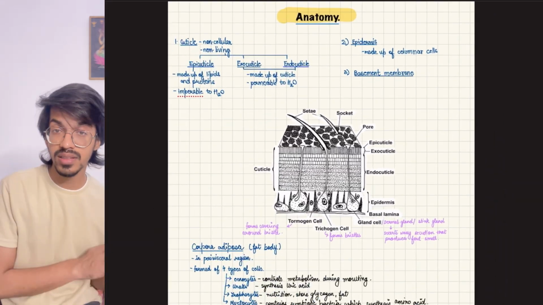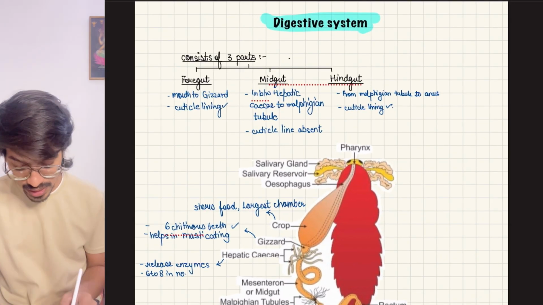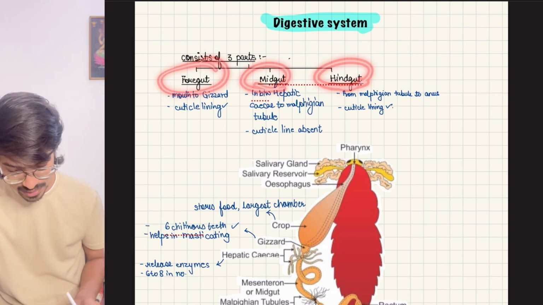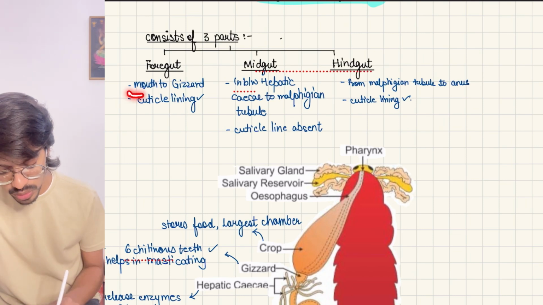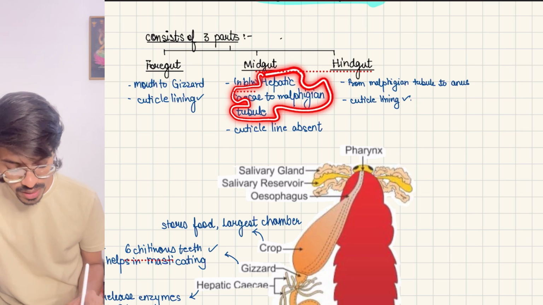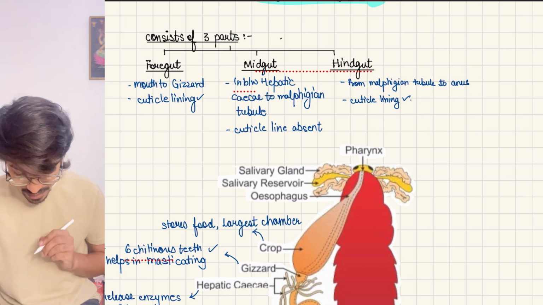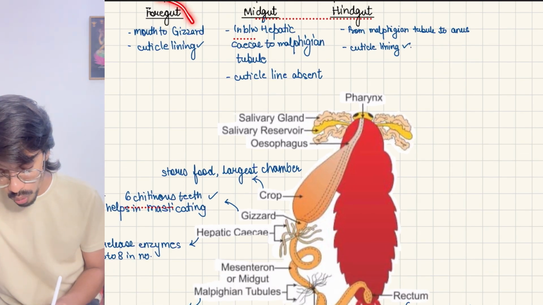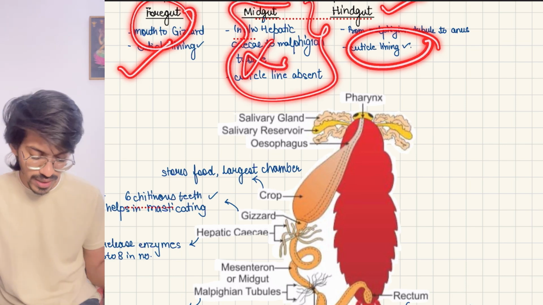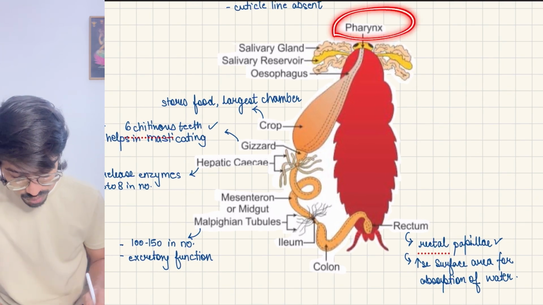Next comes anatomy. In anatomy, the first thing is the digestive system. The digestive system is divided into 3 parts: foregut, midgut and hindgut. The foregut is from the mouth to the gizzard. The midgut is between the hepatic caeca and the malpighian tubules, and the hindgut is from the malpighian tubules towards the anus. Now remember that in the foregut and hindgut, cuticle is present, but in the midgut, cuticle is not present, because here absorption happens.